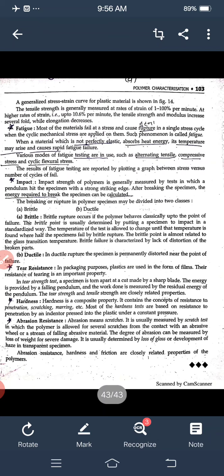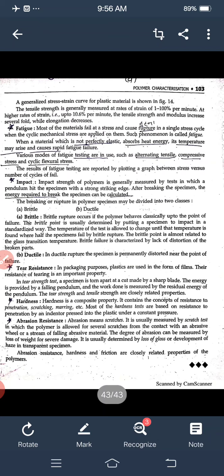Where a material which is not perfectly elastic absorbs heat energy, its temperature may rise and cause rapid fatigue failure. Various modes of fatigue testing are in use, such as alternating tensile compressive stress and cyclic flexural stress.